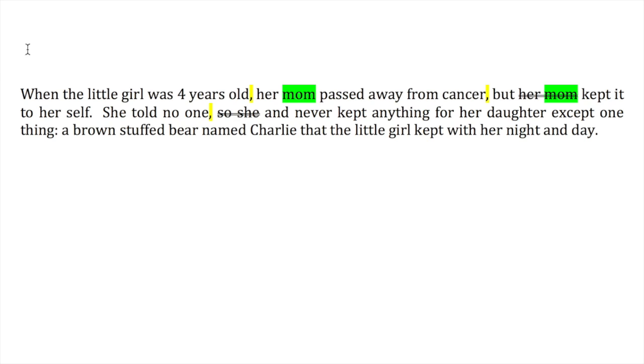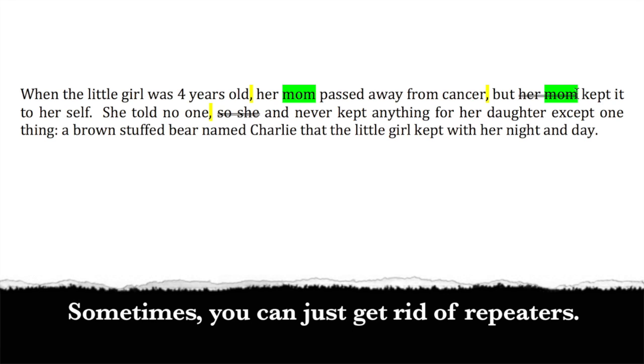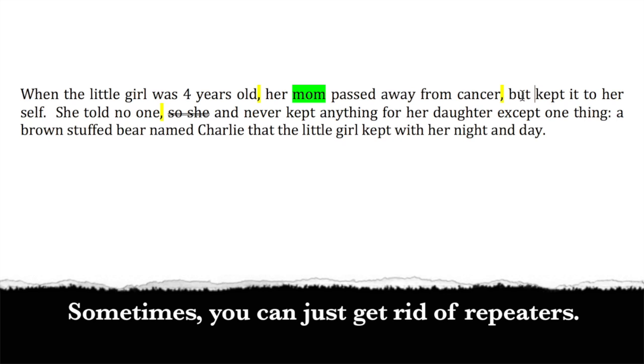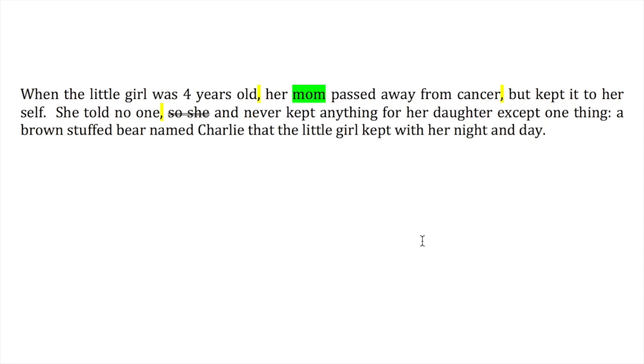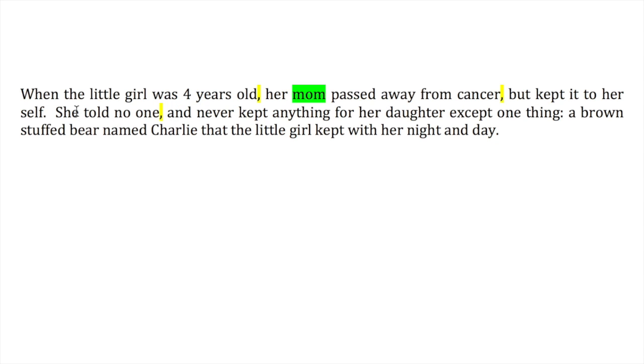Here's my edit. When the little girl was 4 years old, her mom passed away from cancer. But her mom, notice "mom" and "mom" is in green. Sometimes, repeating words, you can just get rid of them, and it still works. When the little girl was 4 years old, her mom passed away from cancer, but kept it to herself. I put a period here. She told no one and never kept anything for her daughter except one thing, a brown stuffed bear named Charlie that the little girl kept with her night and day. The reason I got rid of this "so" and "she" is because we already have a "she" right here.